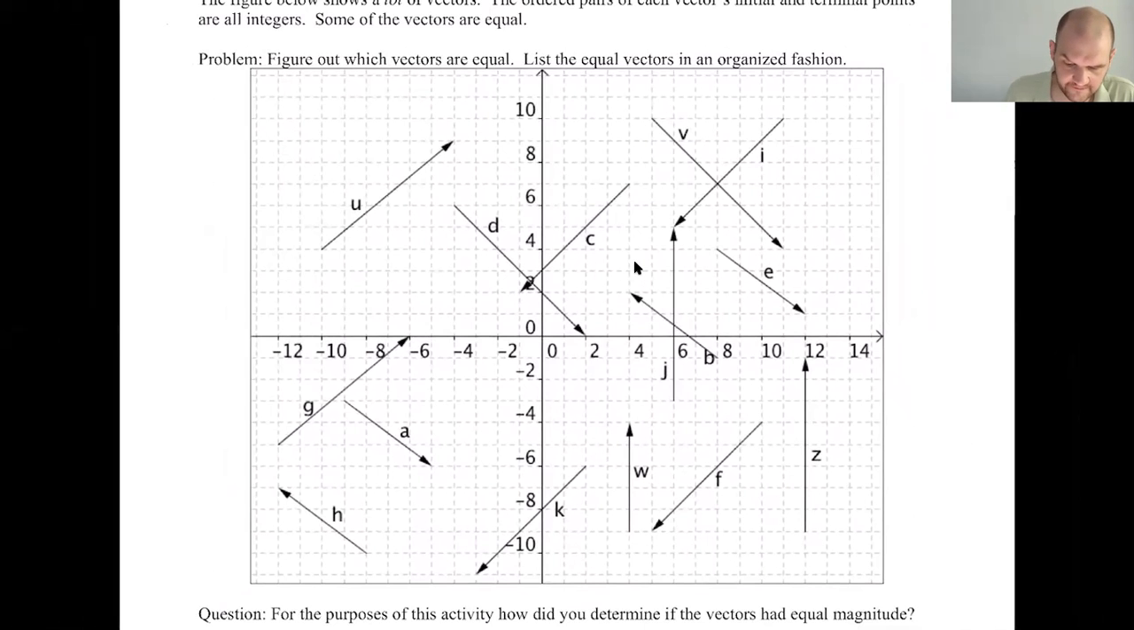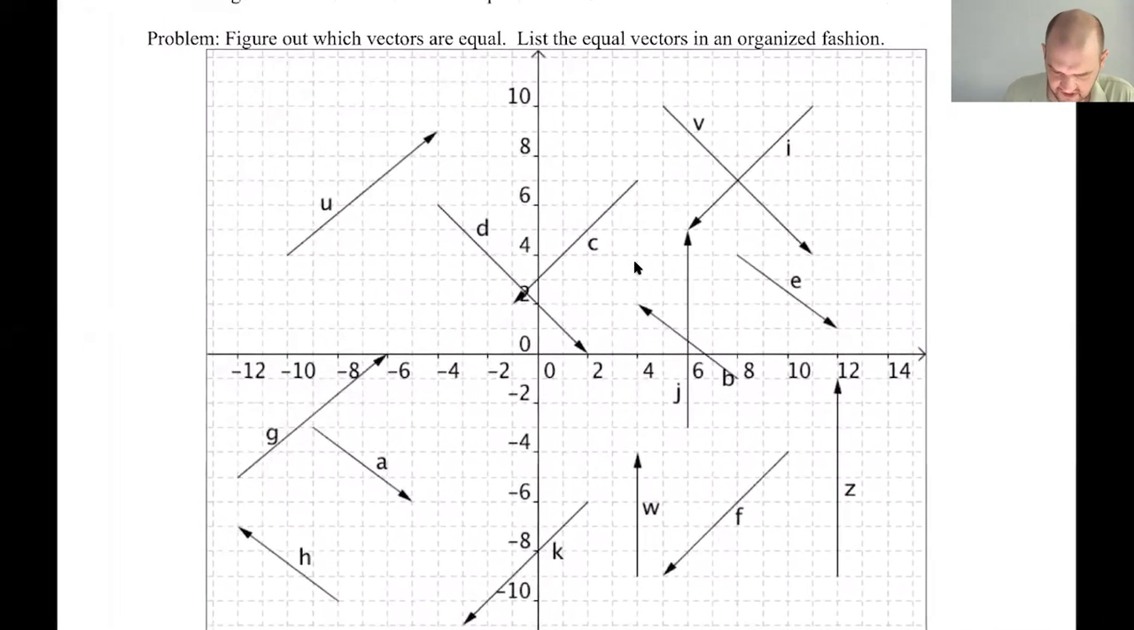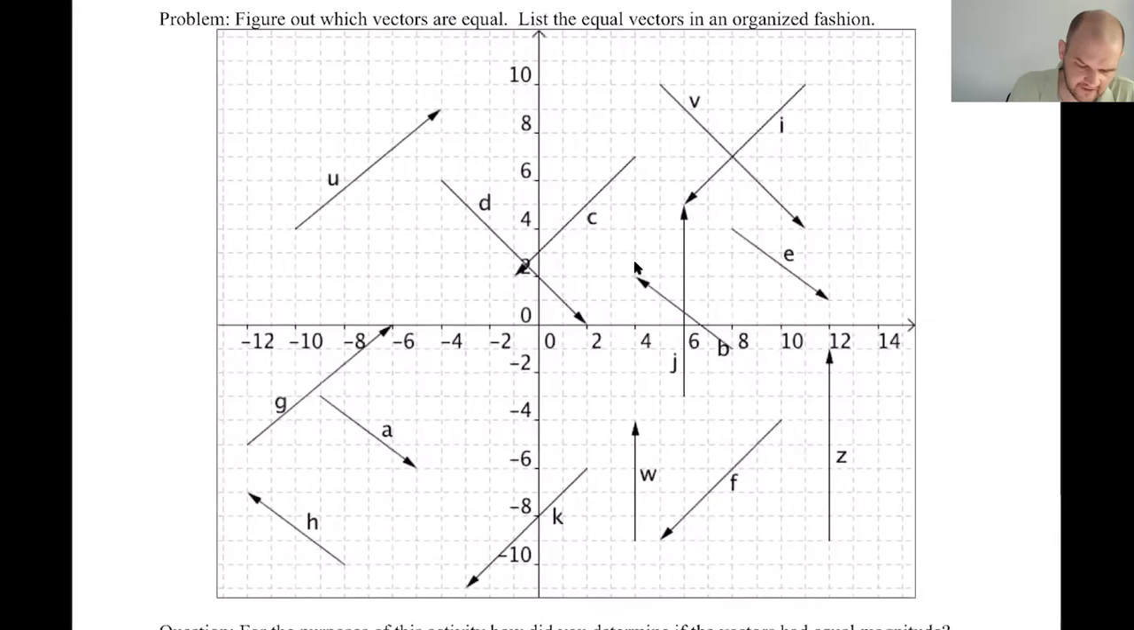I'm just going to change the color that I'm using and highlight them. So the vector U, let's start. Well, let's go in order. So A, here's a vector A. You can kind of visually see these, I think. A and E are definitely the same.